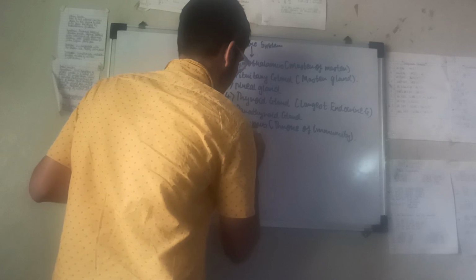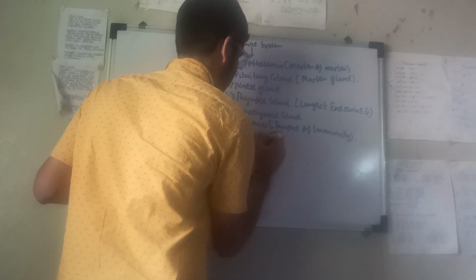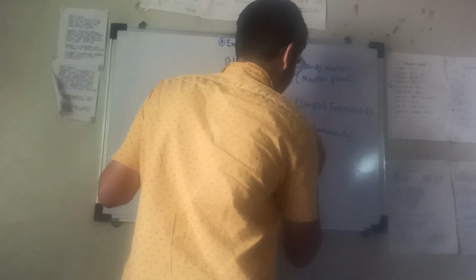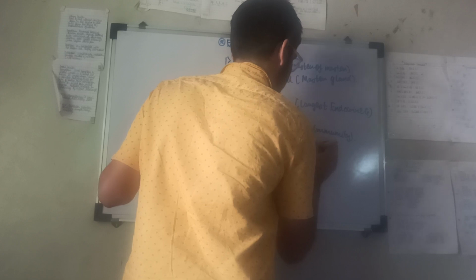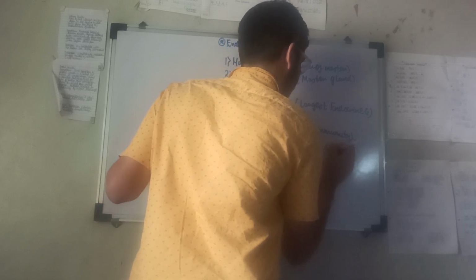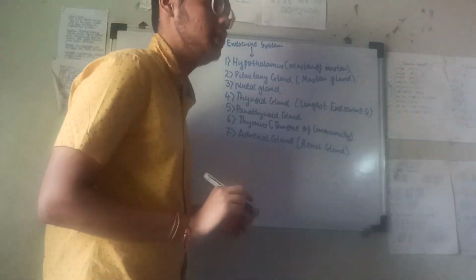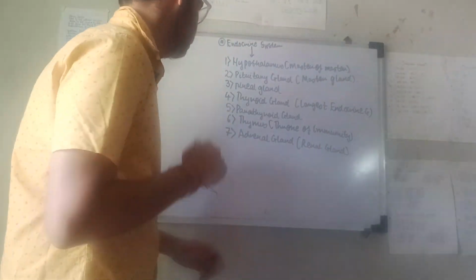Seventh is the adrenal gland, which is also called the renal gland, because it is present on the anterior part of the kidney. Two glands are present, one on the anterior part of each kidney.